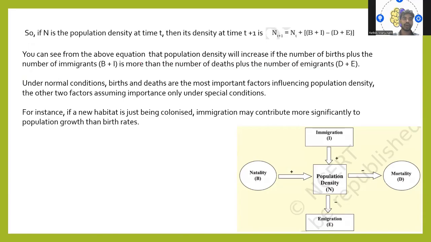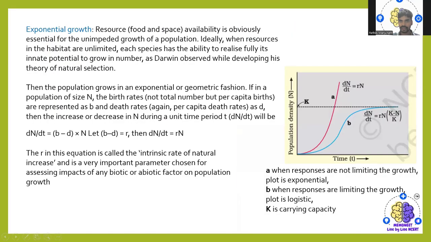So, considering all this, if N is the population density at time t, then its density at time t plus 1 will be N_t+1 = N_t + [(B + I) - (D + E)]. So this will be the equation. You can see from the above equation that the population density will increase if the number of births plus the number of immigrants is more.